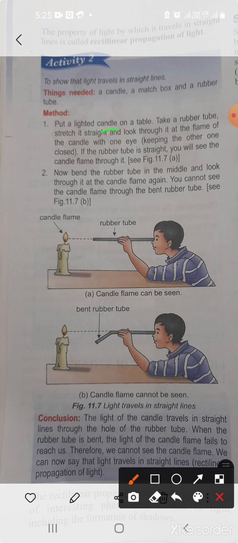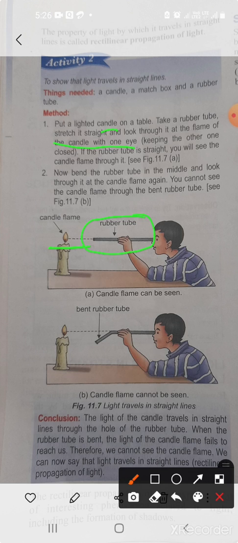Take a rubber tube, stretch it straight and look through it at the flame of the candle with one eye, keeping the other one closed. If the rubber tube is straight, you will see the candle flame through it. See, the rubber tube is straight and you are able to see the candle flame.